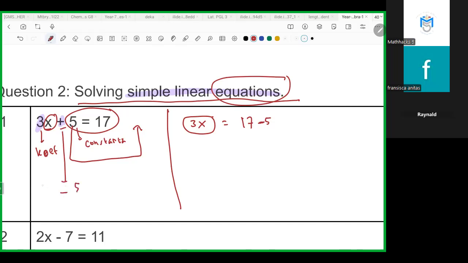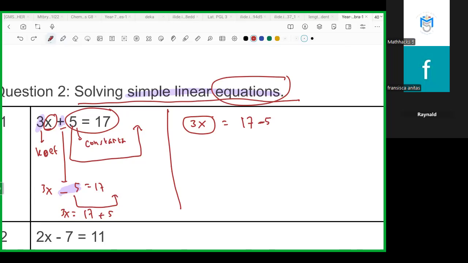Minus 5, for example: if you move this minus 5 to the right, it will be positive. So if you move from left to right, or right to left, you have to change the plus and minus symbol. Is there any questions?